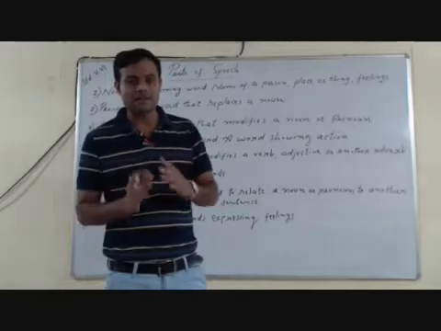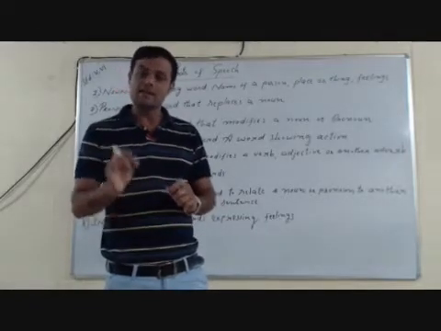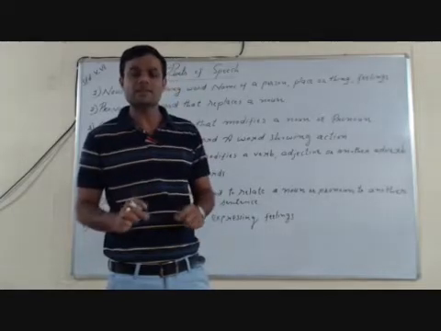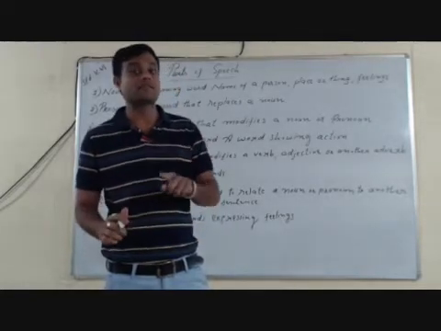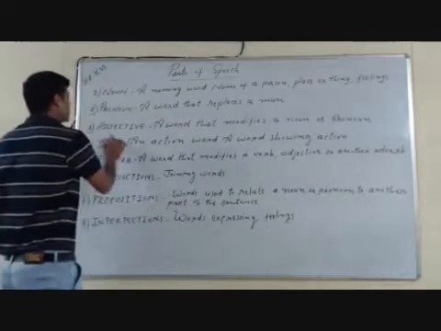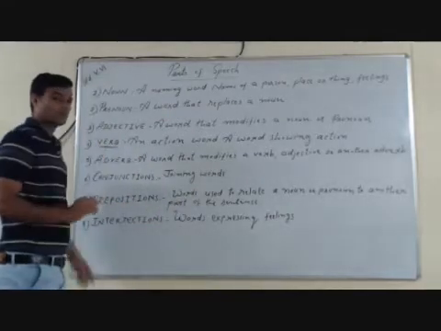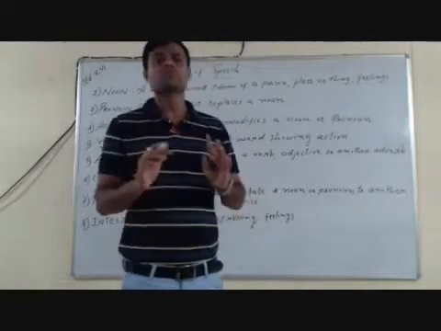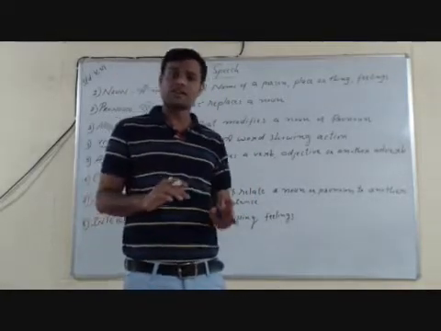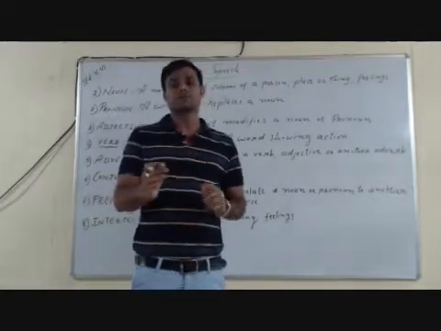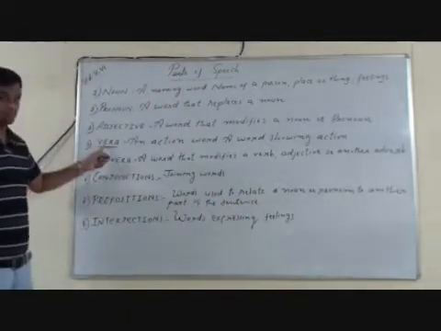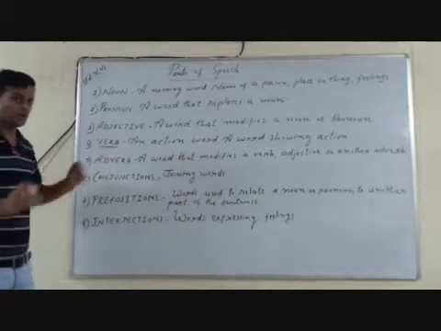Which action is done by the subject? That is teaching. In this sentence, the action word is teaching. So teaching is our verb. Cooking, playing, sitting, reading, studying, all these words show action, so they are called verbs. I hope you have understood.